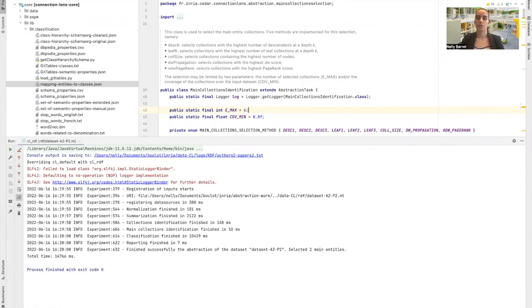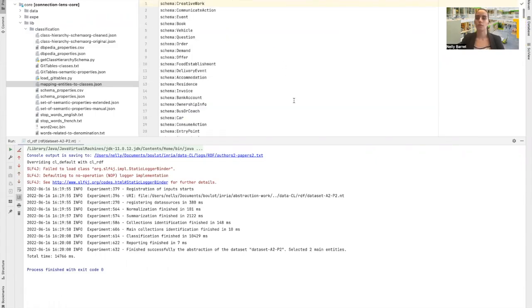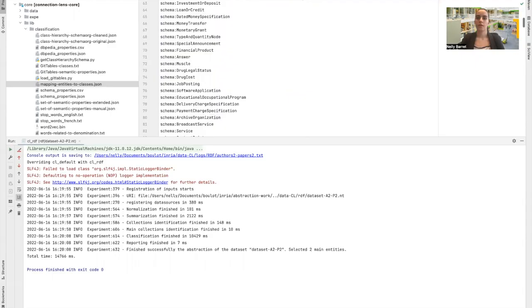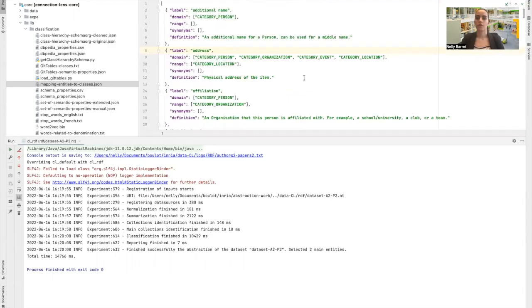Concerning the classification, we have more than 1,000 categories. Here is a small excerpt. Now, to help the classification, we also set some semantic properties. For instance, we said that an entity having an address could be a person, an organization, an event, or a location.